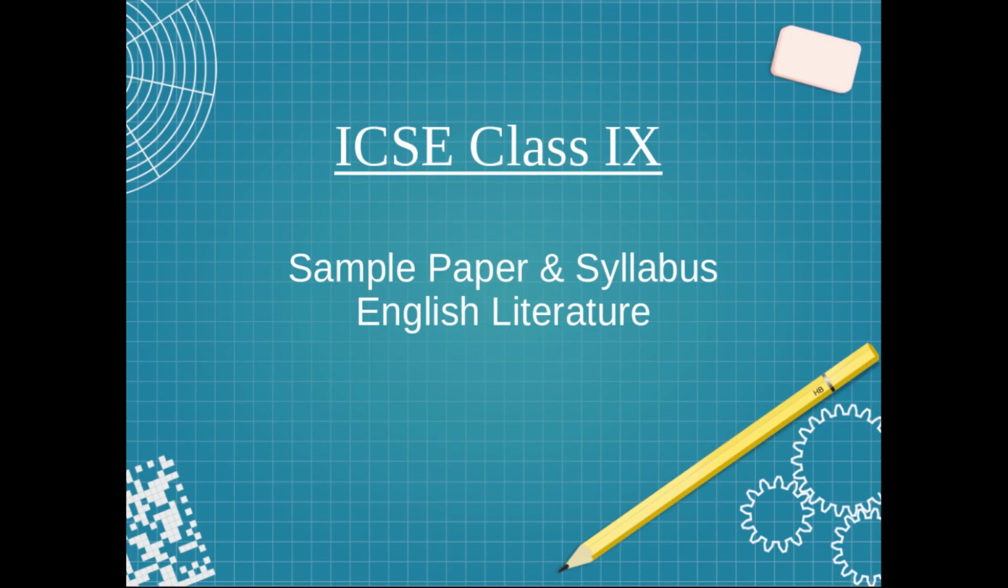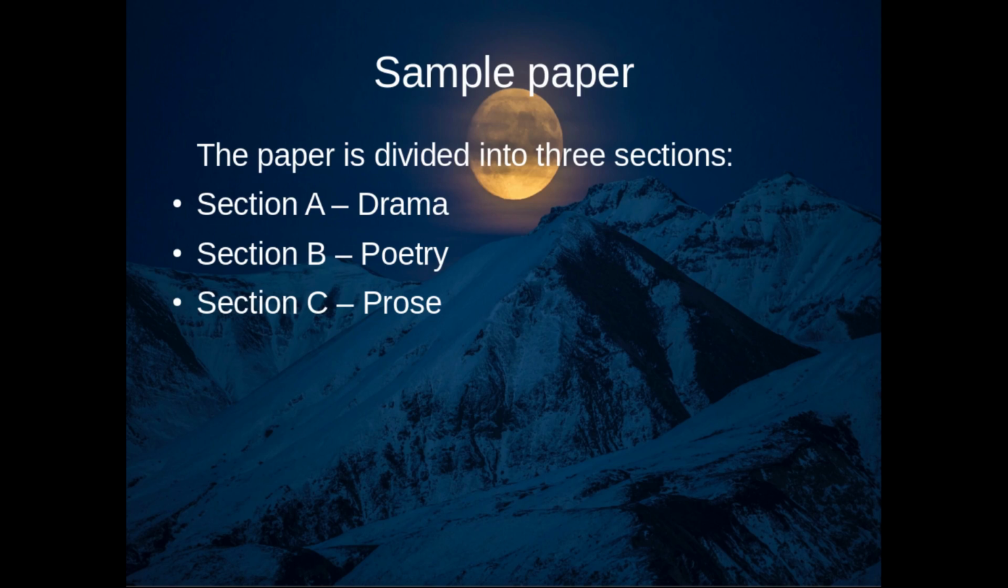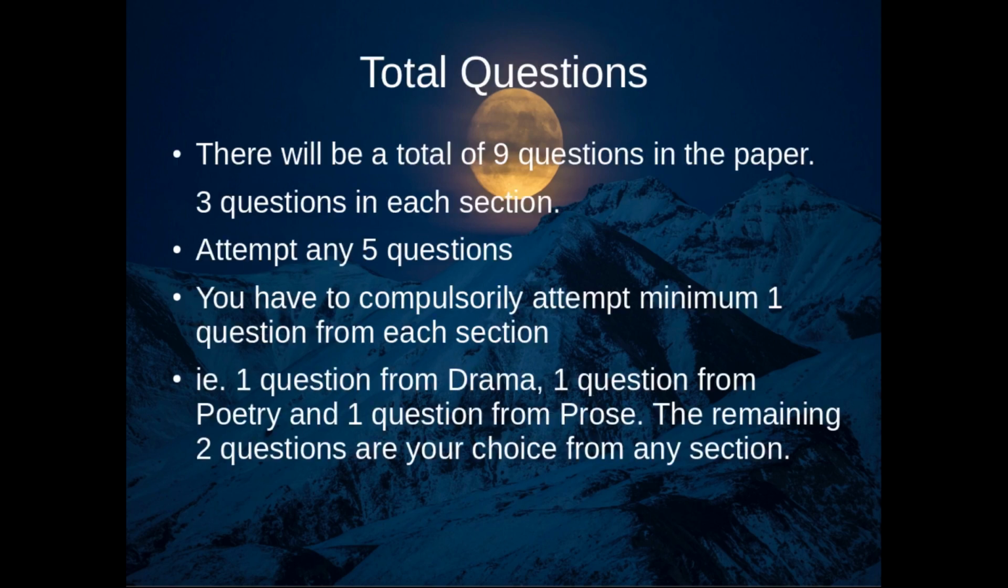Hello everyone. In this video I will be discussing your syllabus and your paper pattern for your English literature paper. The paper is divided into three sections: Section A drama, Section B poetry and Section C prose. There will be a total of 9 questions in the paper, 3 questions in each section. Out of these 9 questions, you have to attempt any 5.